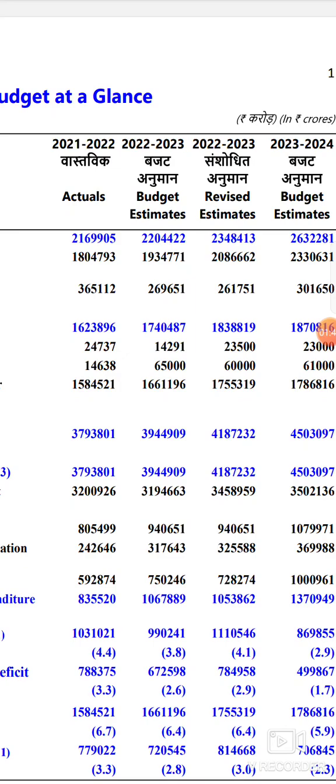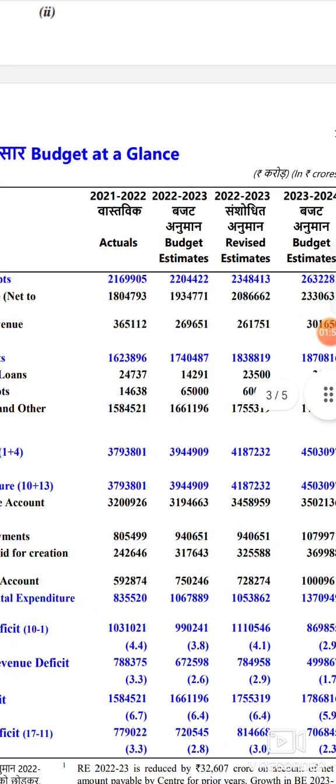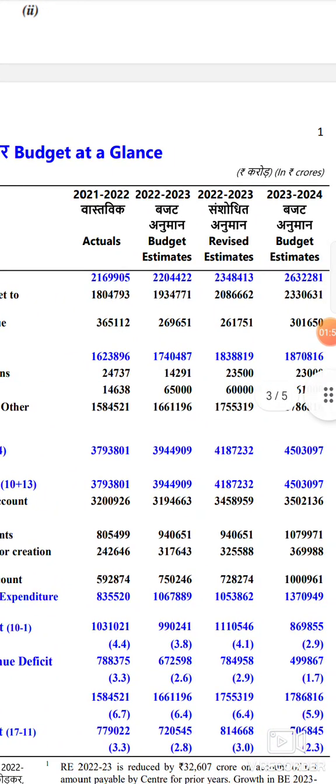Now to know that, for example, if you observe the tax revenue, it was 18 lakh crore in 21-22, and we are expecting 23 lakh crores in the year 23-24.